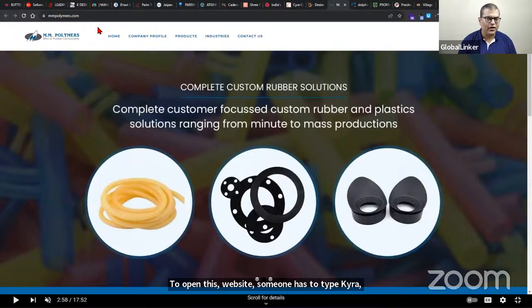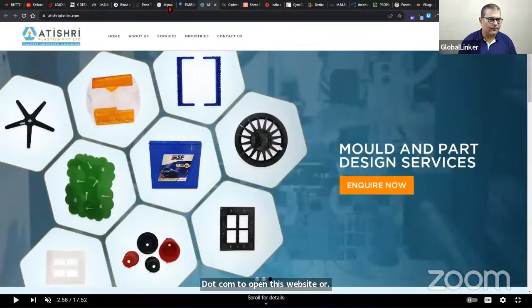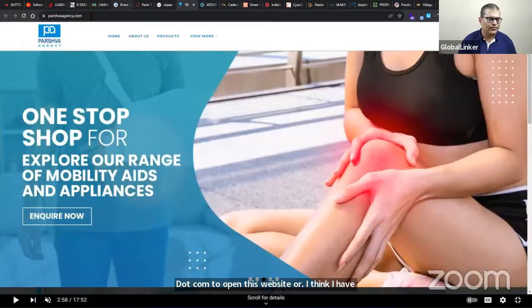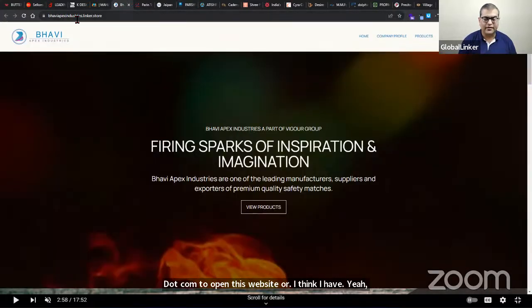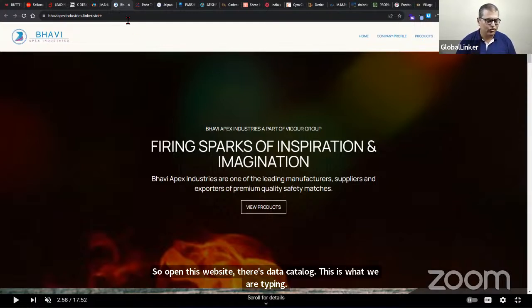Here is another example where a user is using Linker.store. So this is Bhavi Apex Industries.linker.store. To open this digital catalog, this is what we are typing. This is the URL of this online store.